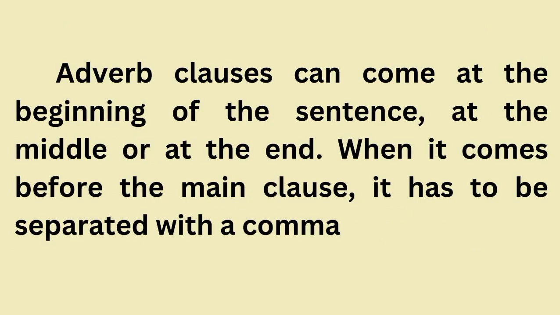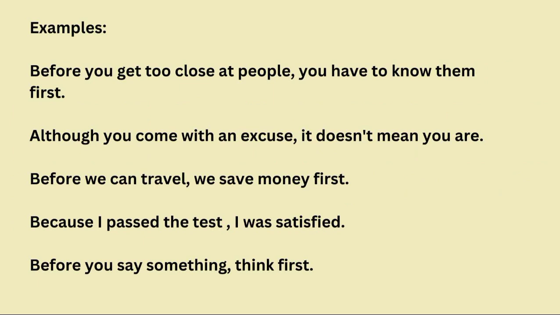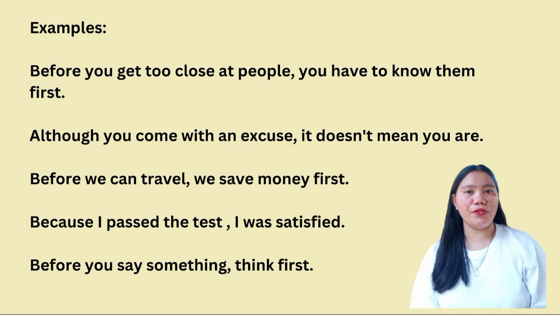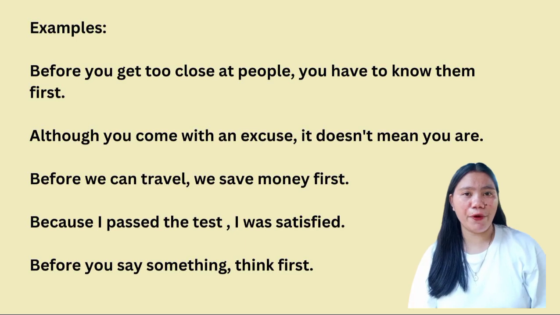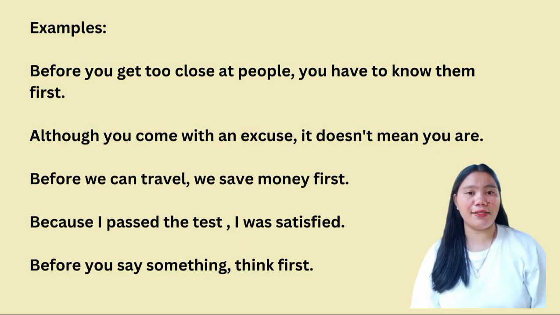Adverb clauses can come at the beginning of the sentence, at the middle, or at the end. When it comes before the main clause, it has to be separated with a comma. Examples. Before you get too close to people, you have to know them first. In this sentence, the adverb clause before you get too close to people comes before the main clause, you have to know them first. The comma separates the adverb clause from the main clause.